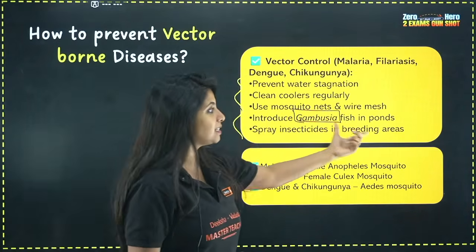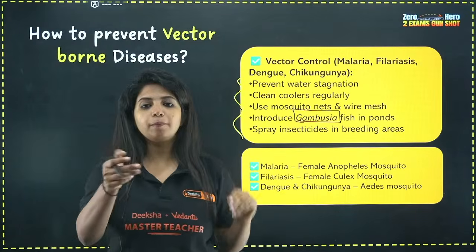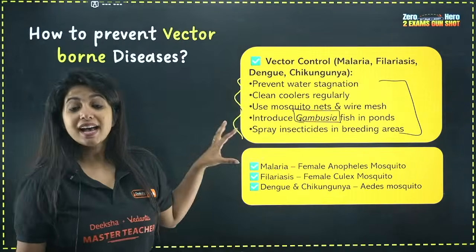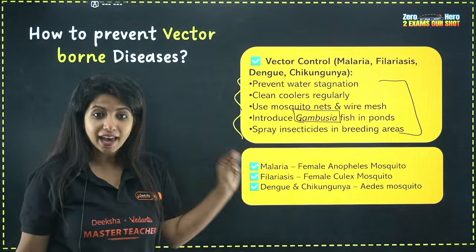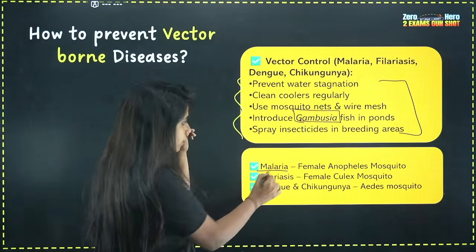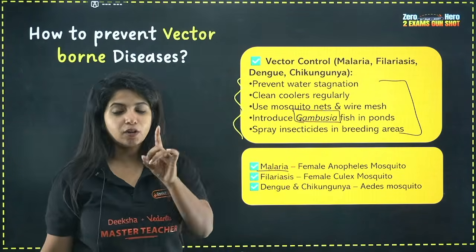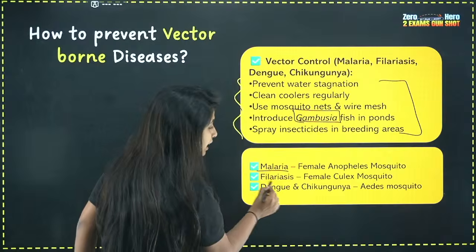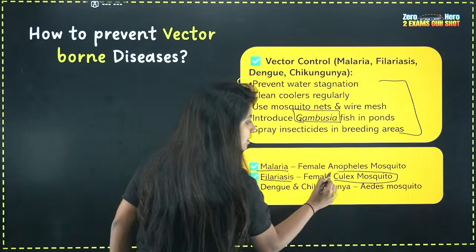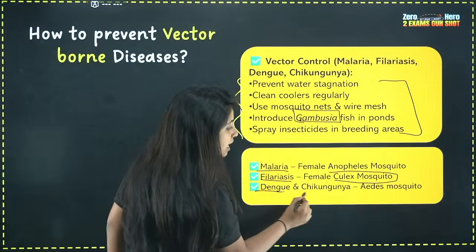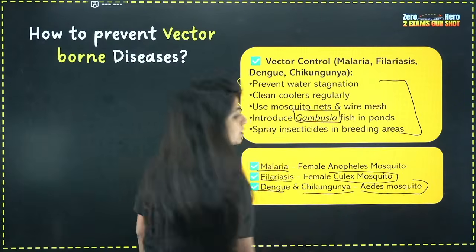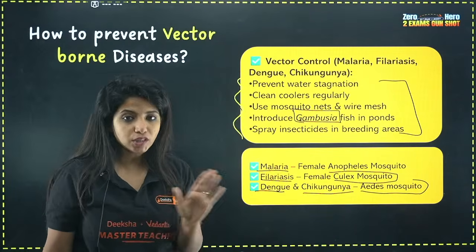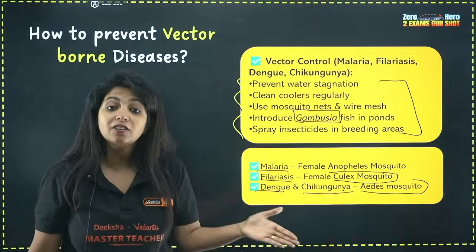Now spray insecticides in the breeding areas. Wherever you see that they are breeding, put the insecticides. These are the ways where you can control what? Vectors. Now as I told you, there are a few diseases which have a vector for transmission. One is malaria, where the female Anopheles mosquito is the one that causes problems. Filariasis has the female Culex mosquito that spreads the disease, and dengue and chikungunya are transferred by the Aedes mosquito.